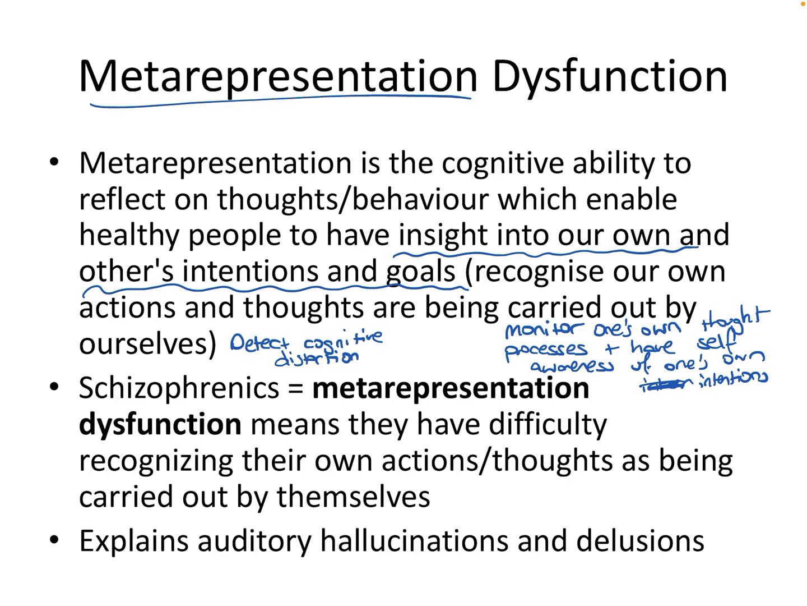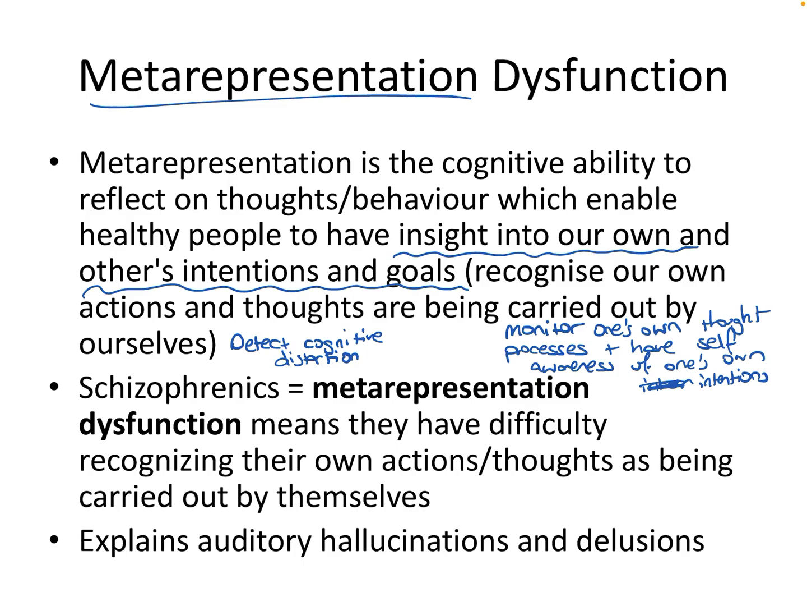So in healthy people, we're able to reflect on our own thoughts. We're able to reflect on our intentions and understand why we behaved in a particular way, what underlying thoughts were responsible for that action. And we're also able to reflect on this in other people. We're able to see somebody's intention. What were their underlying mental states that made them act in that particular way?